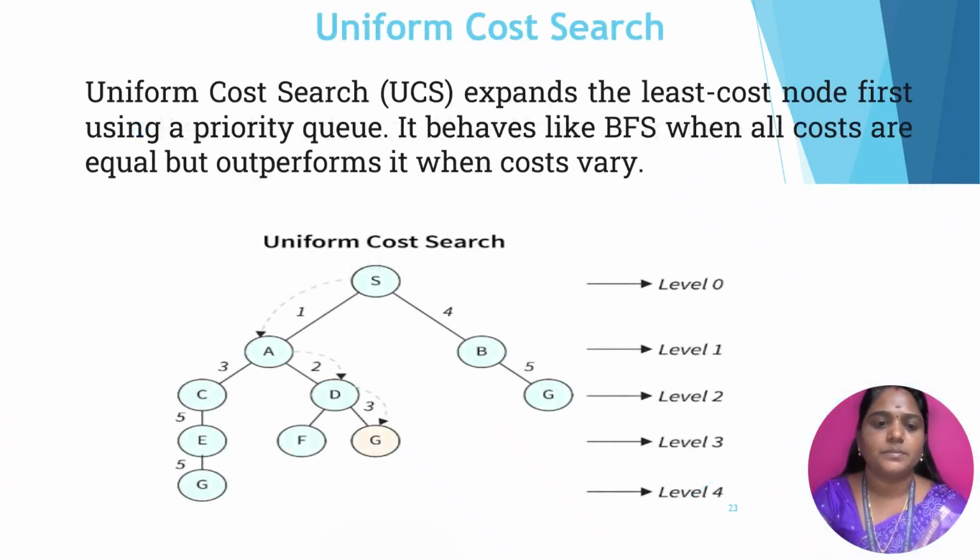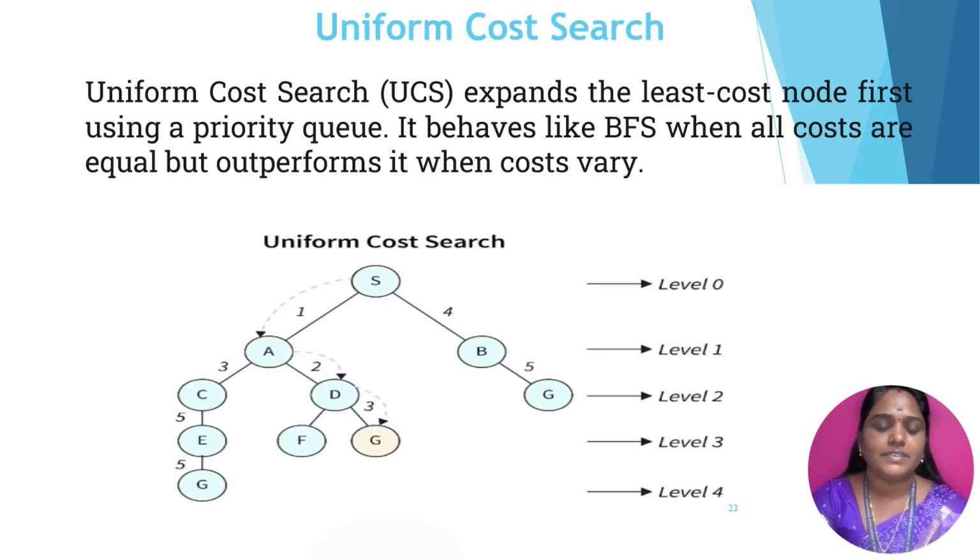The next searching algorithm is the uniform cost search algorithm. In this algorithm, each and every node is represented with a weight. This algorithm expands the least cost node first using a priority queue. It behaves like breadth first search when all the costs are equal. So each and every node is represented as a weighted graph.